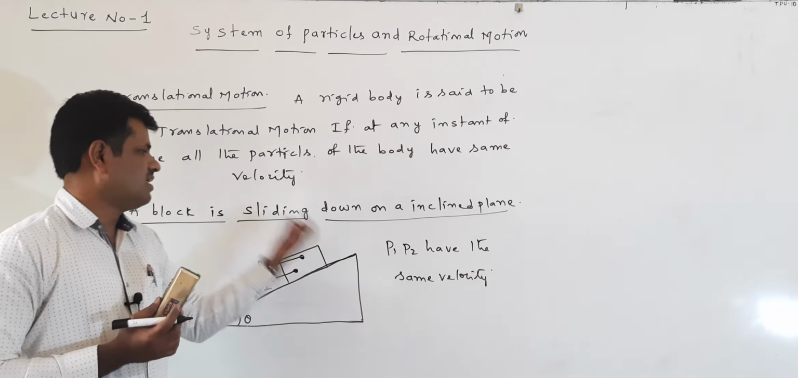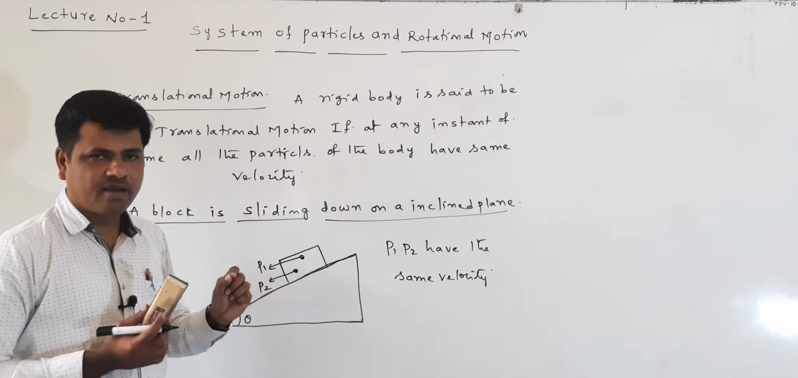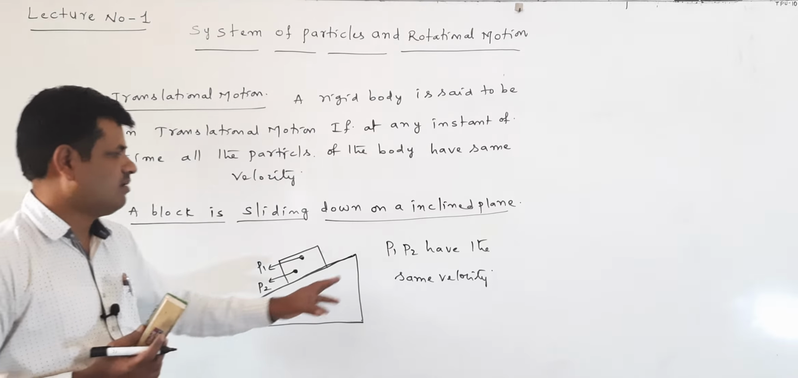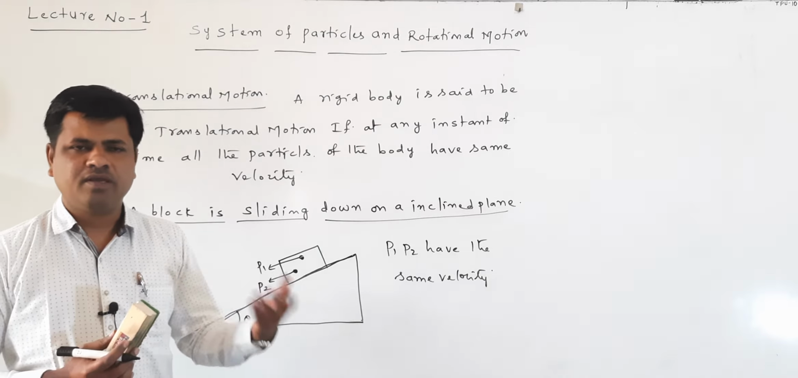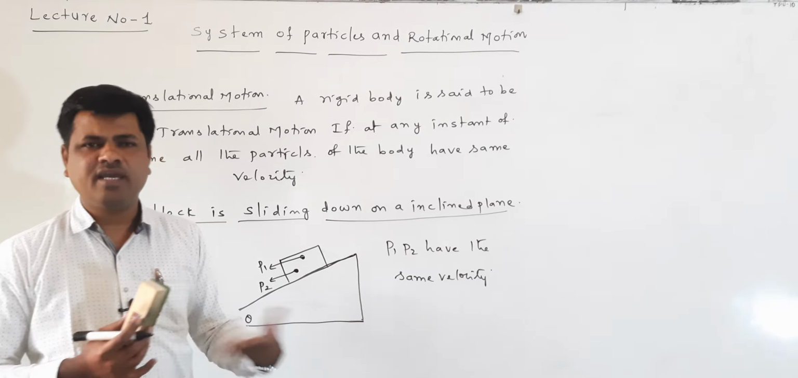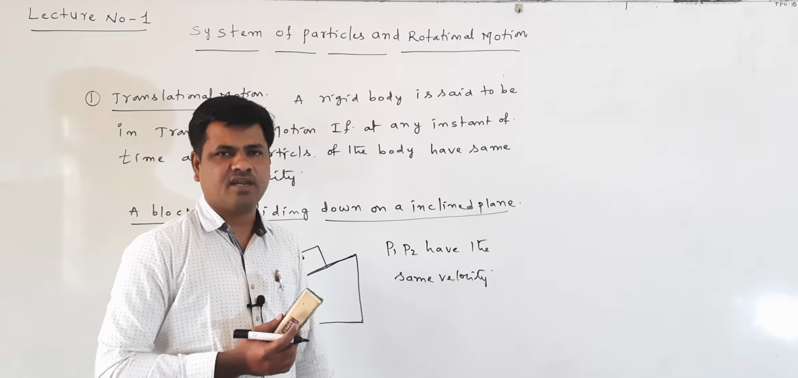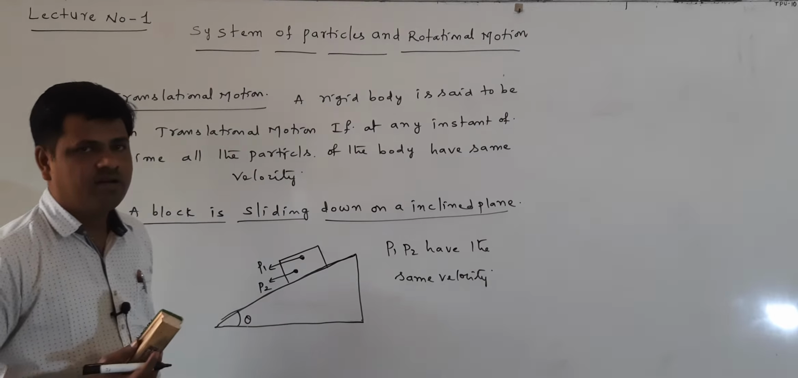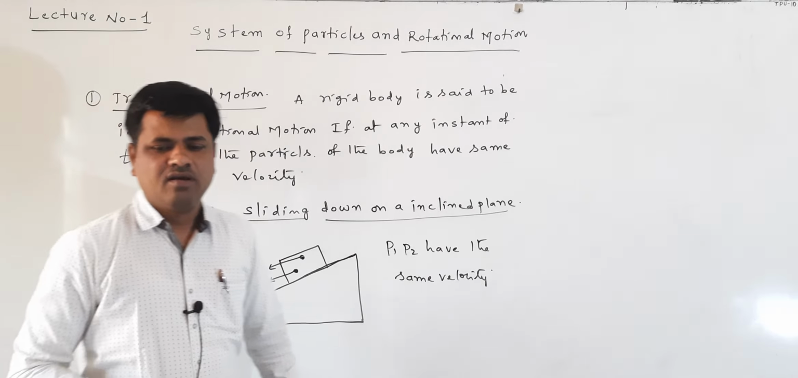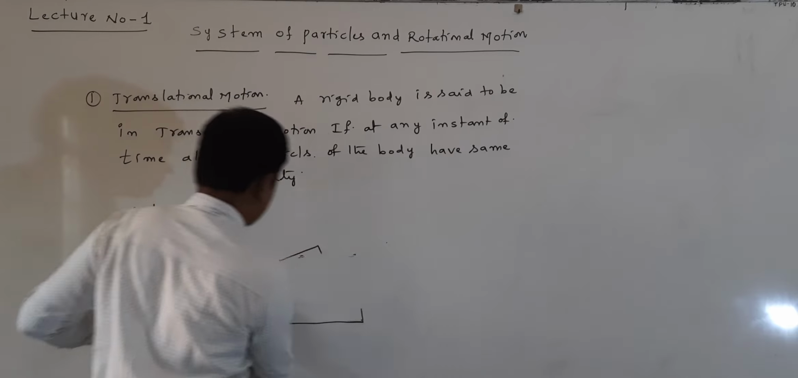Suppose one body is sliding down on an inclined plane. In this body, consider two particles, P1 and P2. P1 and P2 have the same velocity. Not only P1 and P2, we can consider any other particles; all the particles have the same velocity. This type of motion is called translational motion. Next we will discuss rotational motion.